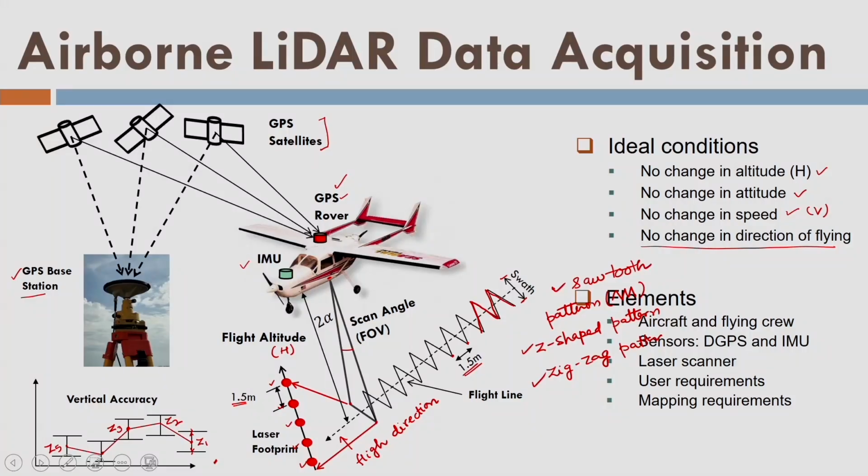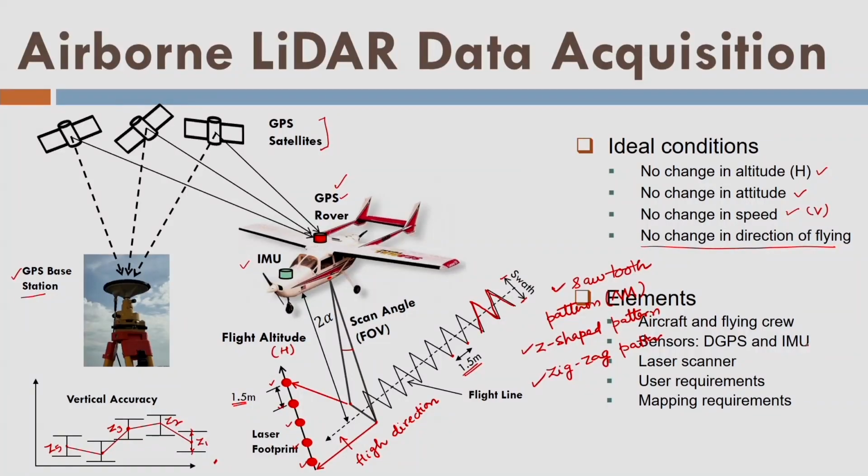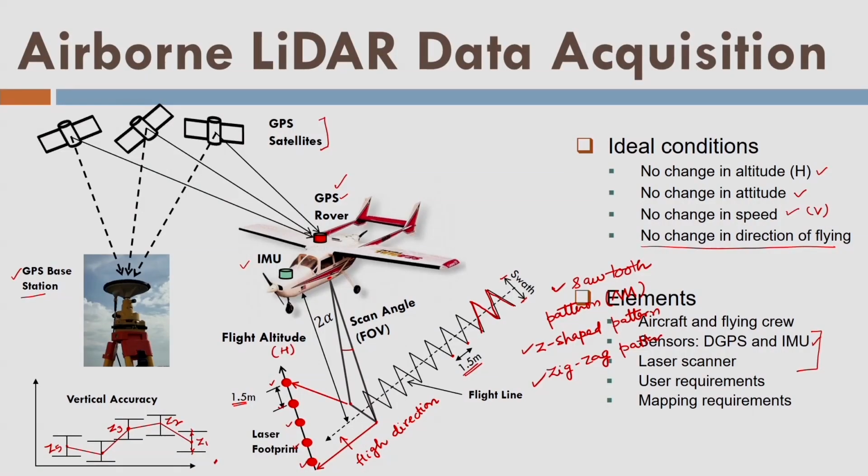There are a few elements in this airborne LiDAR data acquisition. The first is the aircraft and the flying crew. The flying crew is ensuring smooth flying operations and that the desired quality of the data is obtained, and that is why they ensure smooth flying operations. Then we have sensors: we have DGPS, we have IMU and we have a laser scanner. So, these are also the participating elements of airborne LiDAR data acquisition.